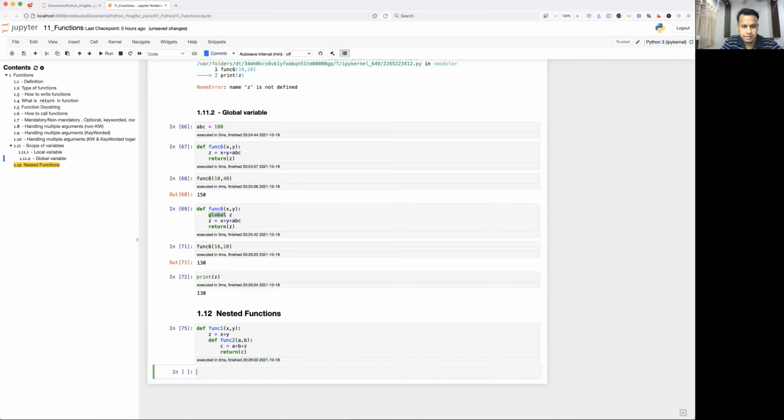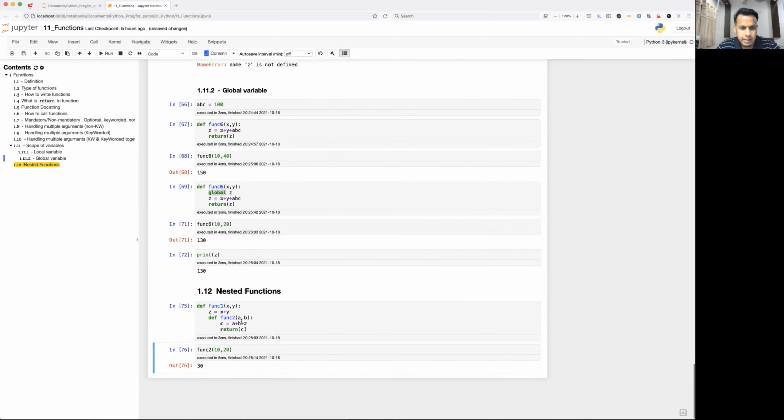Okay, let's see what happens. So func2 with 10 plus 20, will it work? 30. So a plus b and z, what is the value of z? Let's print that.